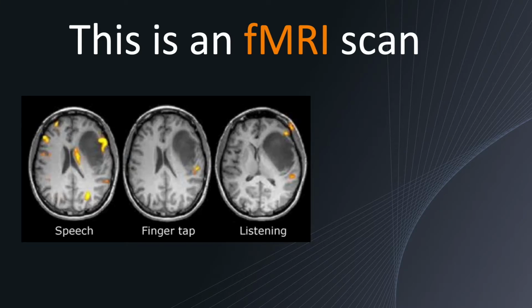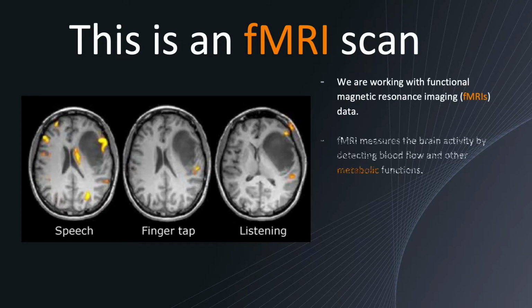And this is an fMRI scan. This is basically the data that we're going to be working with for this project. And fMRI stands for Functional Magnetic Resonance Imaging. What that does is that fMRI basically measures the brain activity by detecting blood flow and other metabolic function.